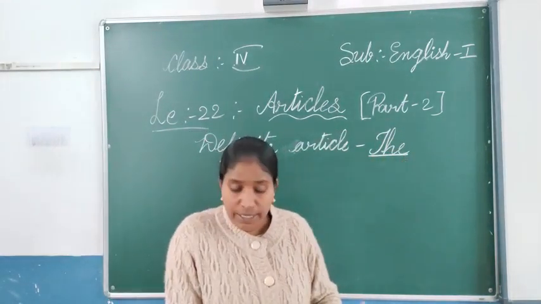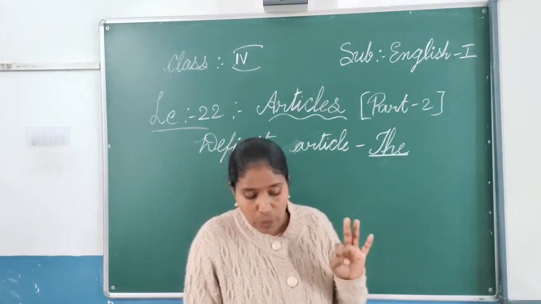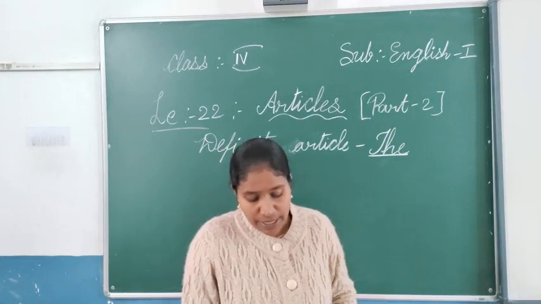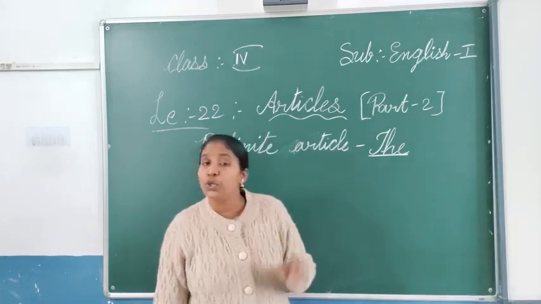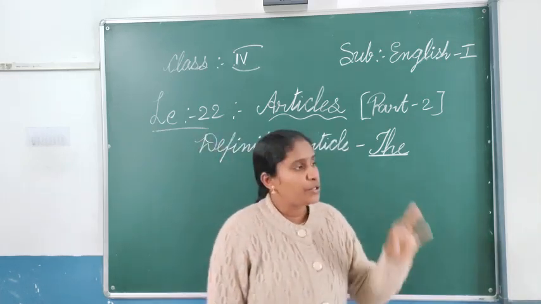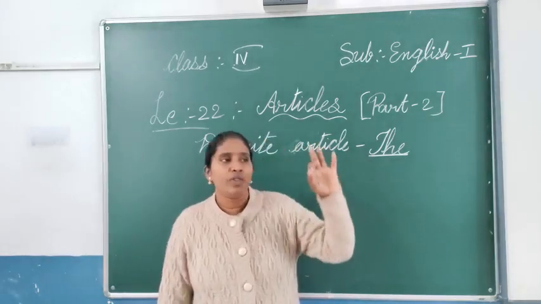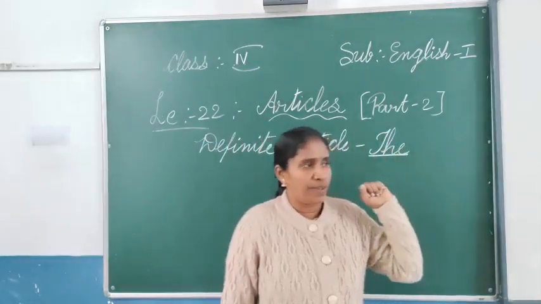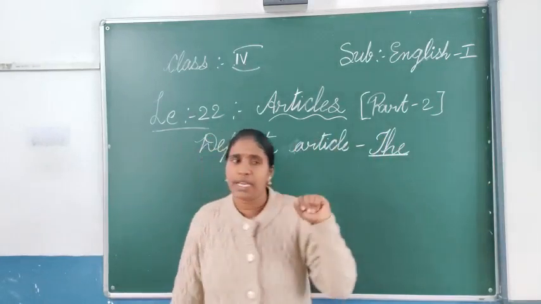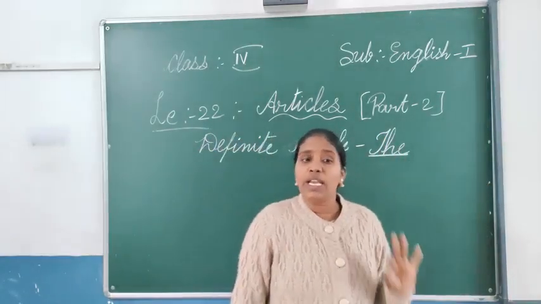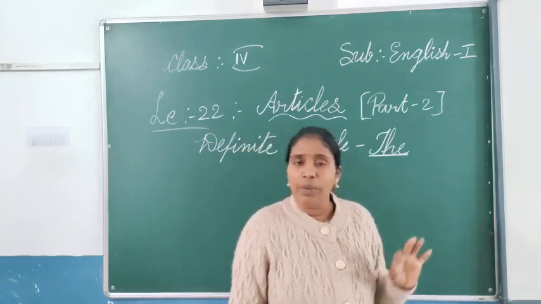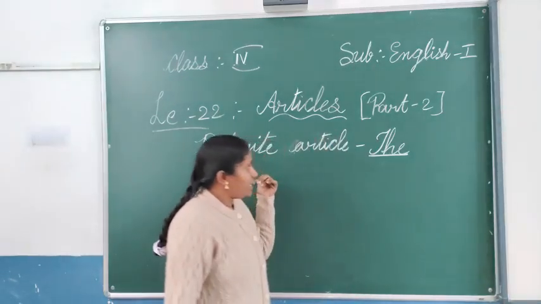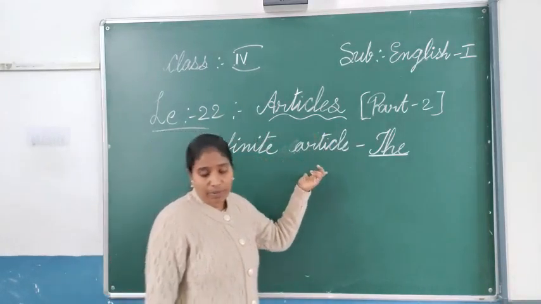Here the is called the definite article because it is used when we refer to a particular person with the name, a particular name of the place, the name of a person, or a particular thing we are calling. At that time we will use this definite article, the.